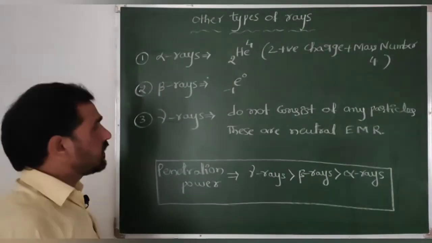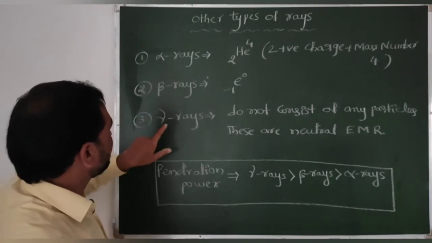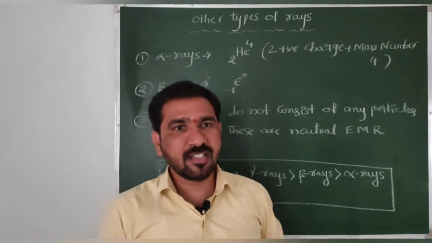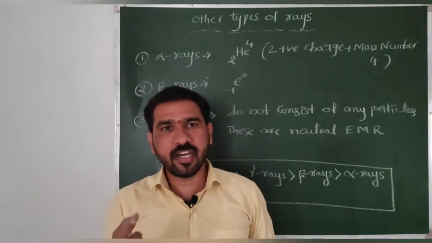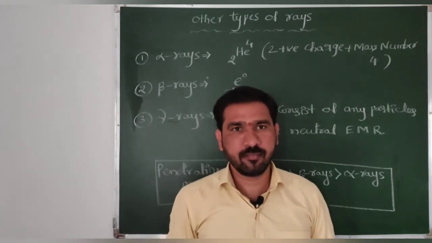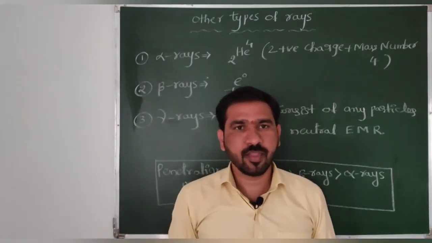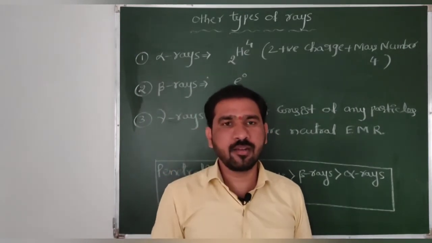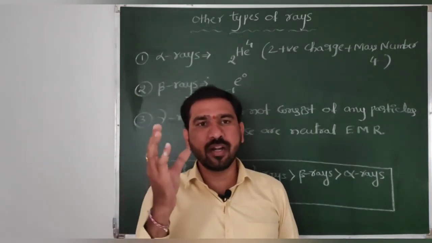Generally we have alpha rays, beta rays, gamma rays. These are the rays or particles emitted from radioactive elements. What is meant by radioactivity? When we shine light on an atom or element, it ejects some particles.